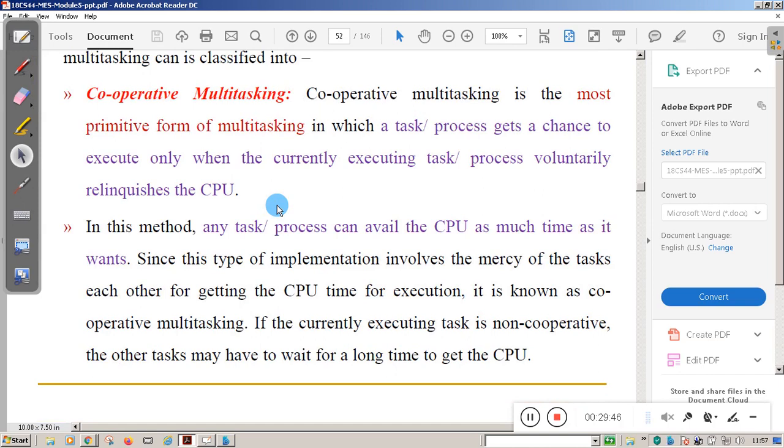The CPU is assigned to a particular process till it voluntarily returns the control or till the process completes its particular task, then other processes have to wait. That is called cooperative multitasking. In cooperative multitasking, a task or process gets a chance to execute only when the currently executing process voluntarily gives up the CPU.